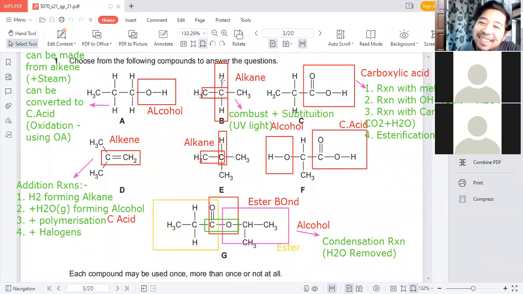Let's see what the question is all about. This is the reason why I really want to go through the paper with you, so that you know what's actually going on. I really want you guys to look at this. I really want you to understand the organic, because if you want to go to another level of organic, you should know this, and all these other things.